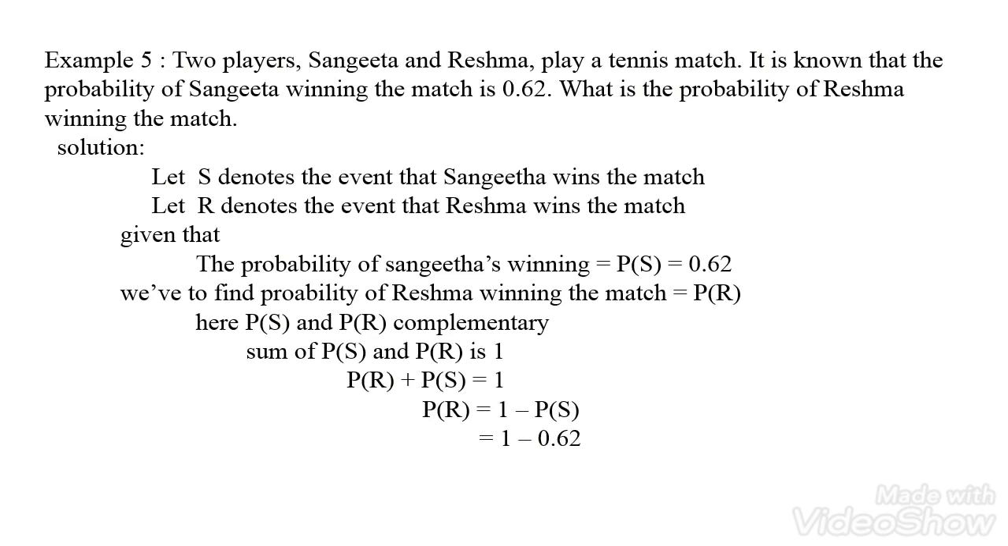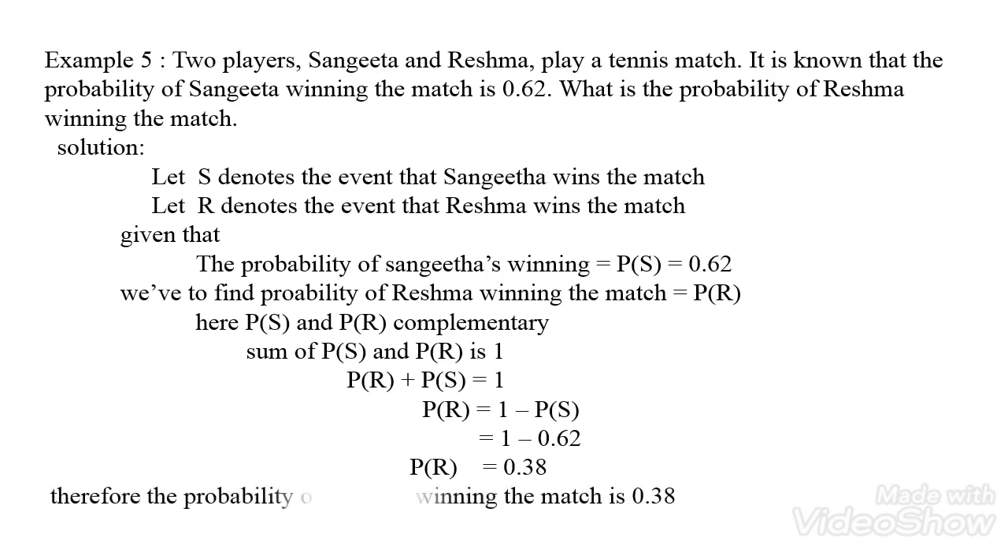0.38. In the reference column, just go and add them: 0.62 plus 0.38, you get 1. Because of that, these two are complementary, since 1 is the total sum. So Reshma winning is complementary to Sangeeta winning. Therefore, the probability of Reshma winning the match is 0.38.